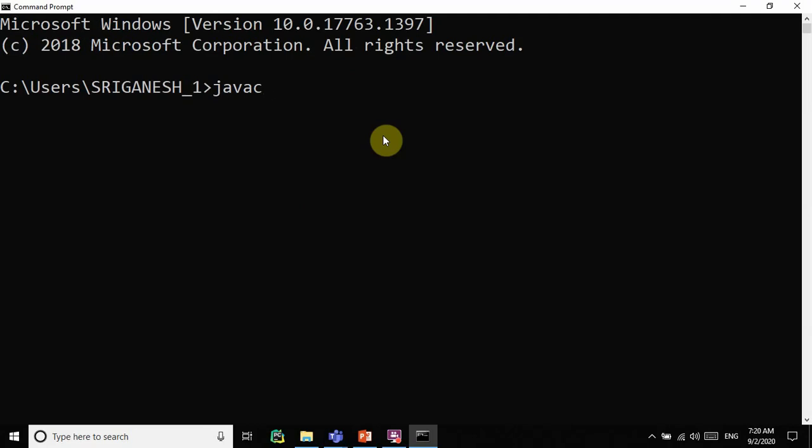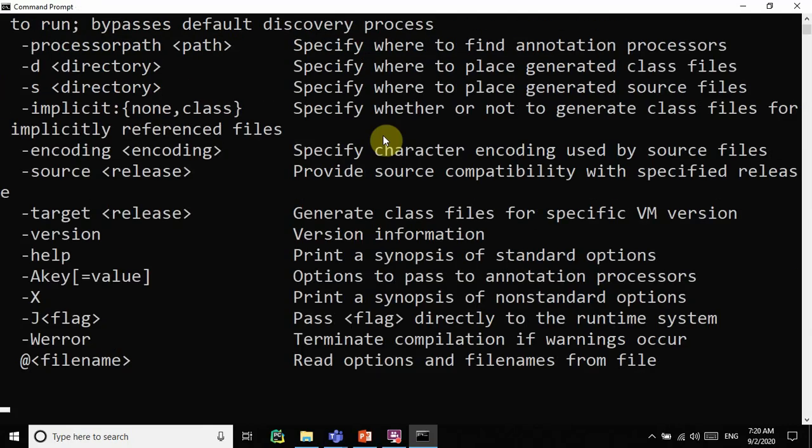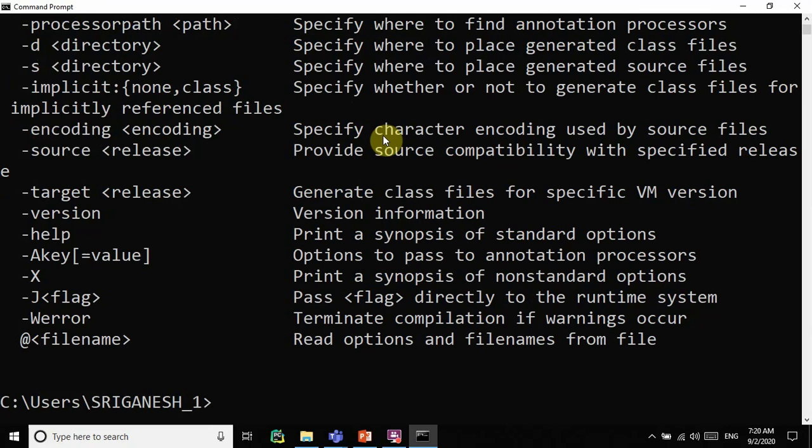What is javac actually? Javac is nothing but the Java compiler. It is one of the tools in the JDK: javac, java, javadoc, all we discussed. You have to remember what we discussed in the previous videos. If you type javac and press enter, it will show a set of options related to the Java compiler. That means Java already exists in your system. This is the way you can check Java existence.